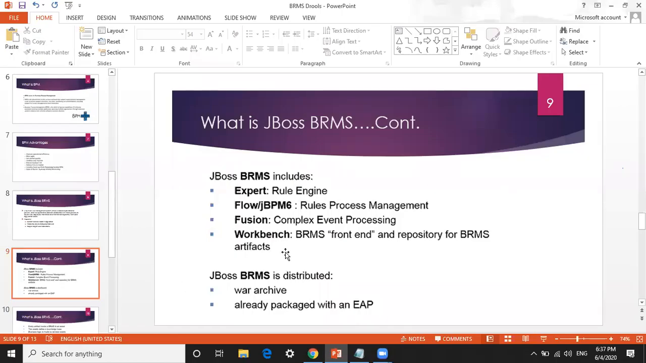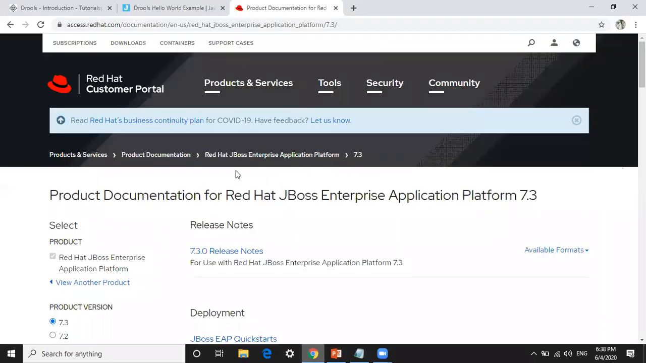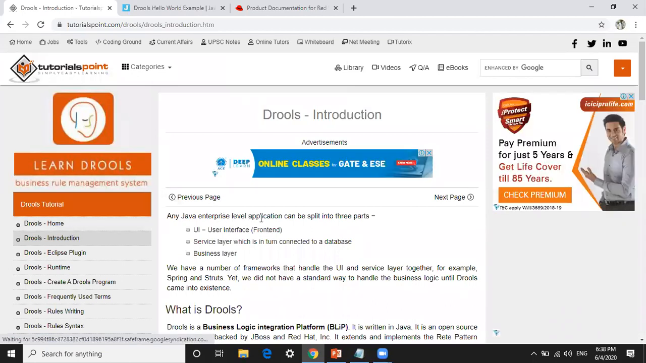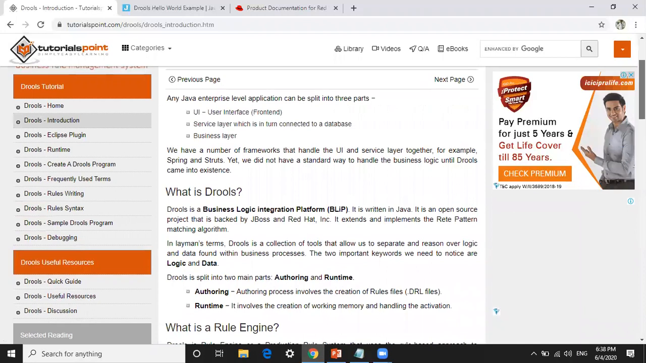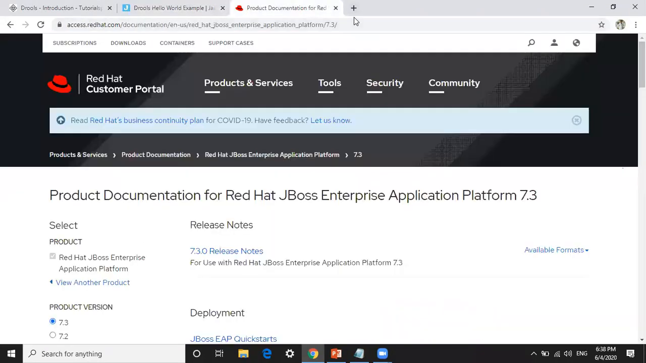So I will show you one example. I have installed the application, but due to some technical issues, it's not running. But I will show you in one example. Okay. If you see here, rules is a Java enterprise-level application split into three parts: UI level, service layer, and business layer. I will show you that UI part. One minute.